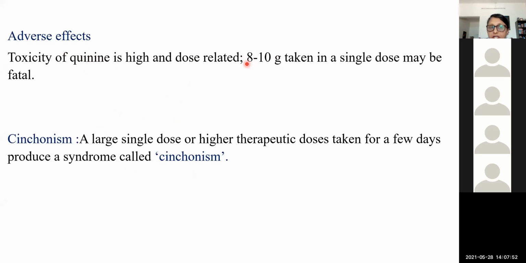Then passage of dark urine. For quinine also we have seen it is because of the dark urine. It is because of the hemolysis. So this primaquine also can cause passage of dark urine because of the hemolysis. That is happening only in the high dose. If it happens, immediately we have to stop primaquine.